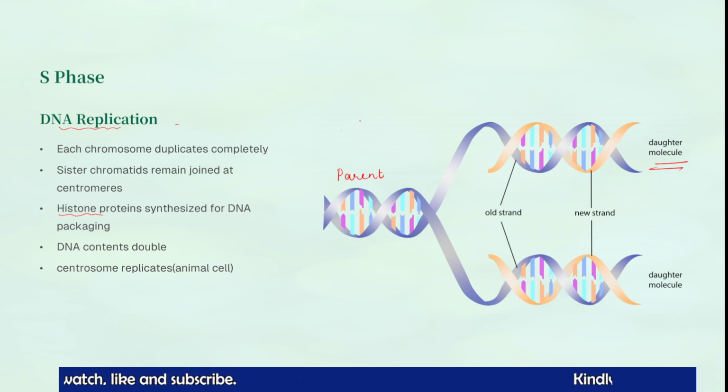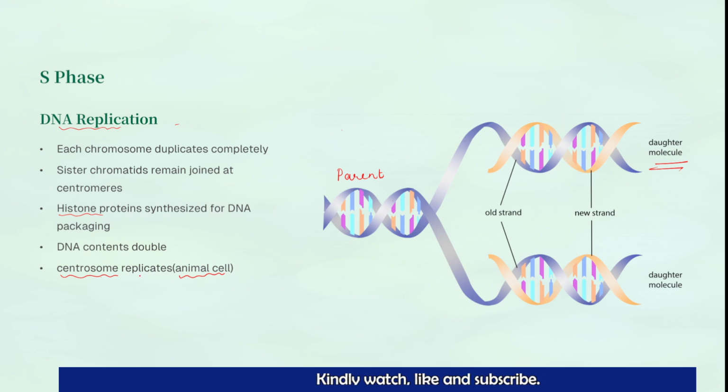So here the important point you need to remember: the duplication of the DNA content takes place, and also the histone protein synthesis takes place. Now coming to the animal cell, there is a specific structure located near the nucleus. It is called a centrosome. And the centrosome replicates during the S phase. One important point here, okay? Centrosome replicates in the animal cell. Related to this, there is a question.